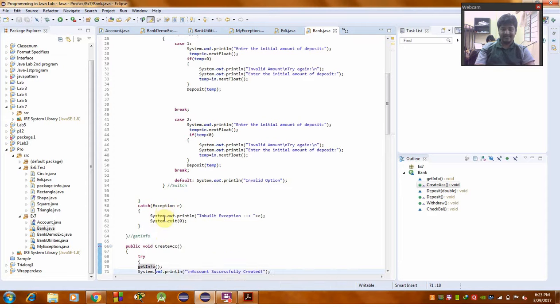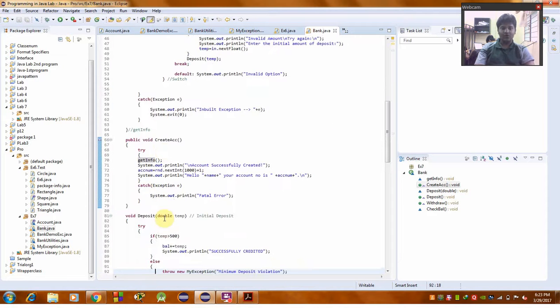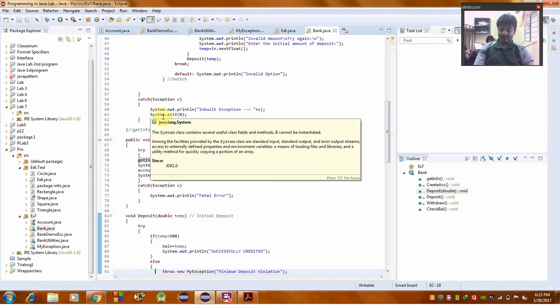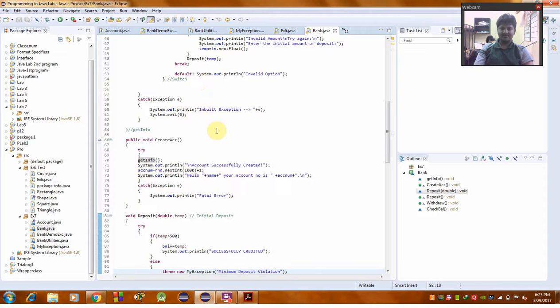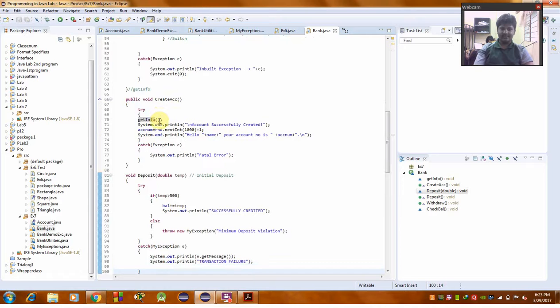By using a catch block, catch Exception, System.out.println helps to return the inbuilt exception, that is plus e, using the getter method, that is getInfo.